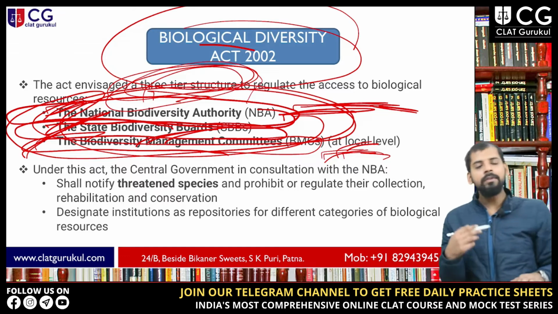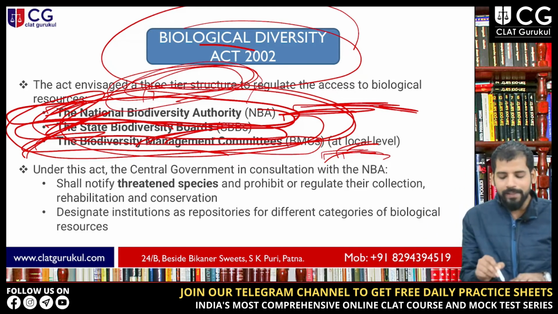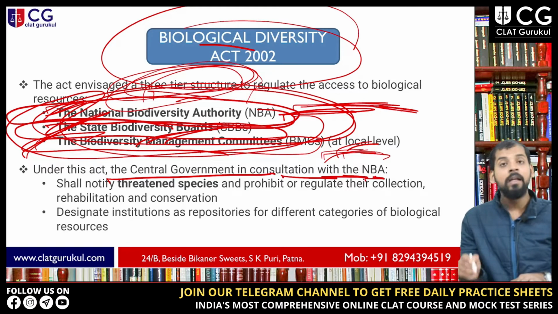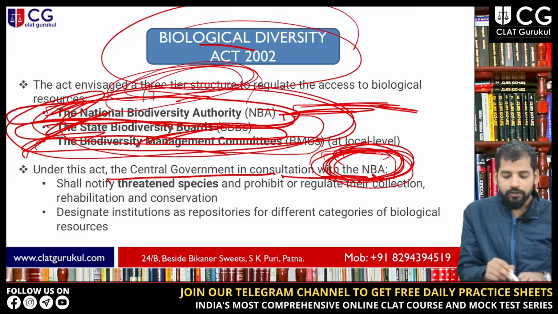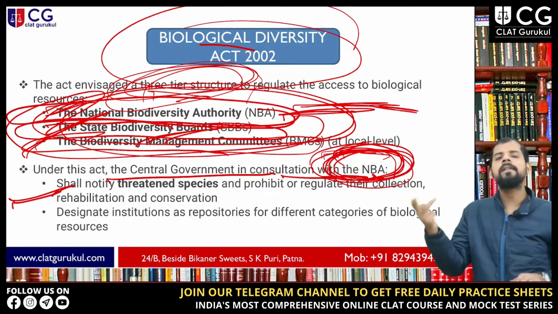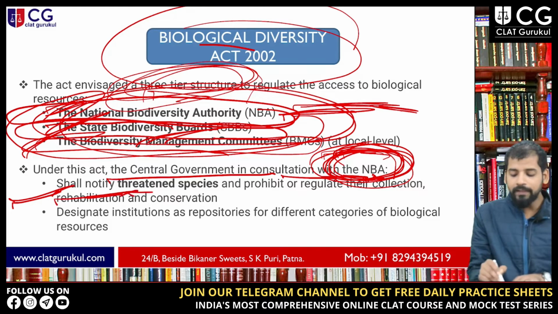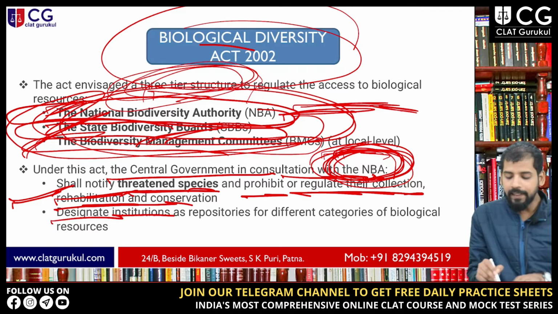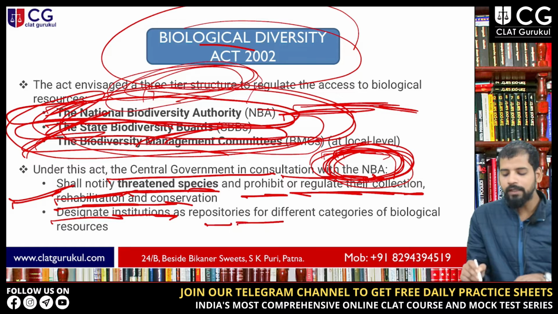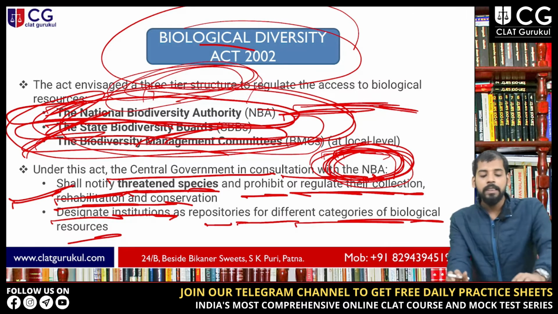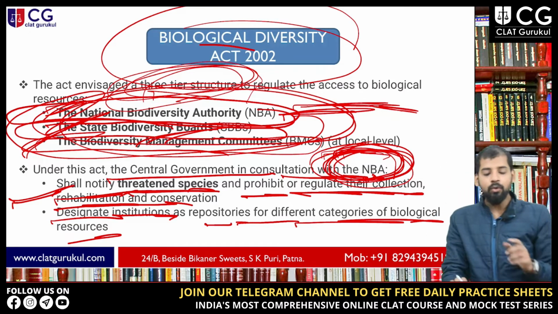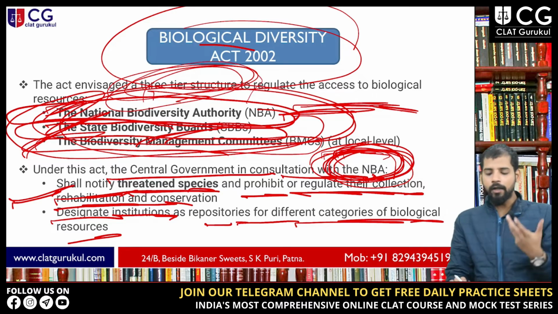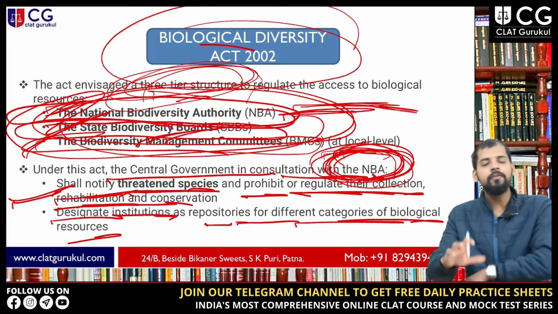2002. The act of 2002 also says that the central government, in consultation with the National Biodiversity Authority, NBA, shall notify threatened species and prohibit or regulate their collection, rehabilitation and conservation, and designate institutions as repositories for different categories of biological resources. So the central government, in consultation with the NBA, can notify threatened species and prohibit or regulate the collection of such species.